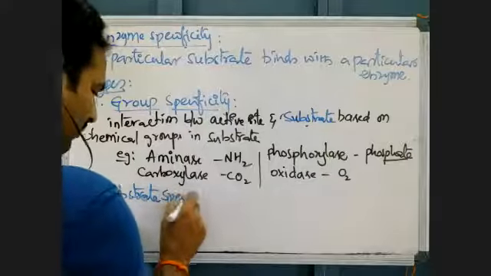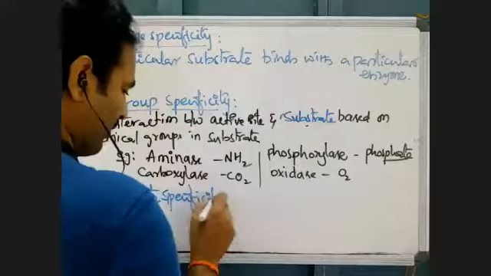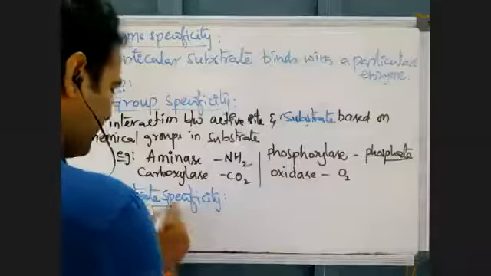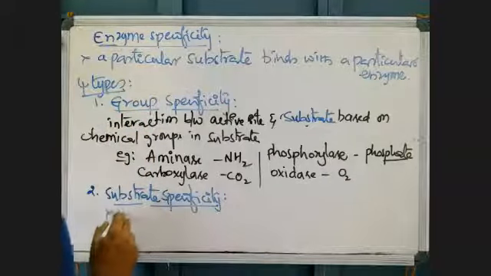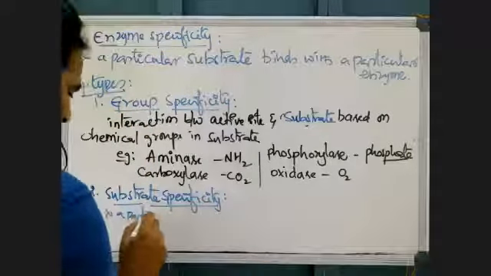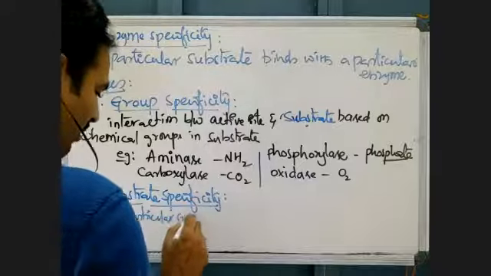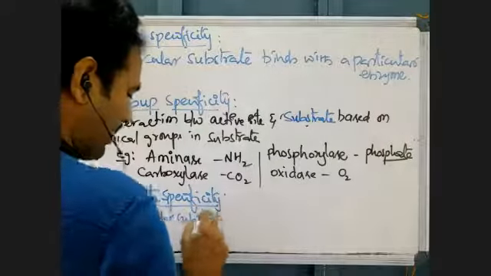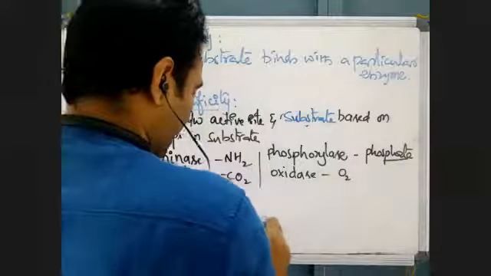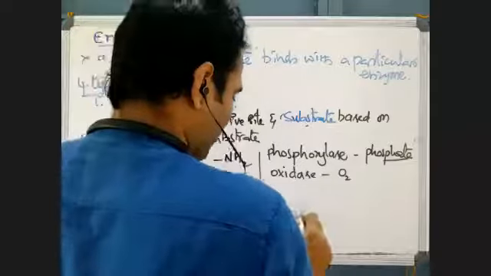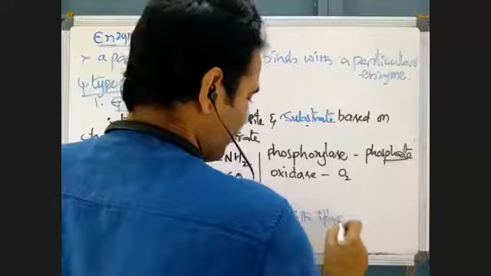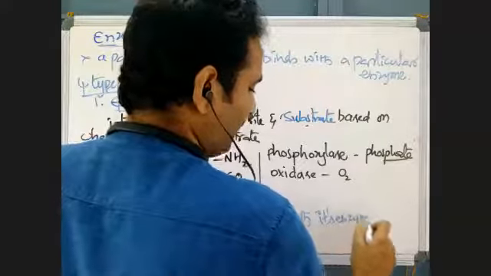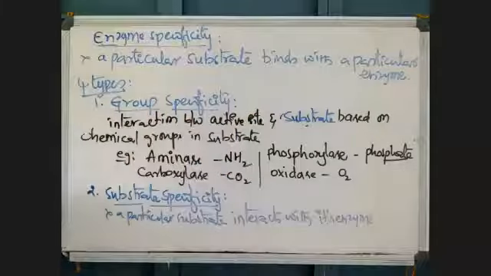Then the second one is substrate specificity. The substrate, just now we discussed that mechanism. A particular substrate interacts with its enzyme. The enzyme which is responsible in a reaction as a biocatalyst can combine with only a particular substrate, not all substrates.